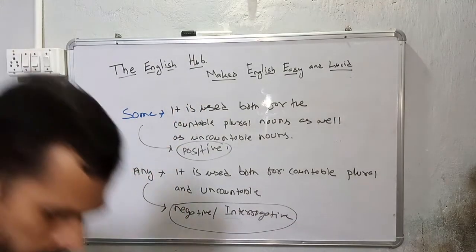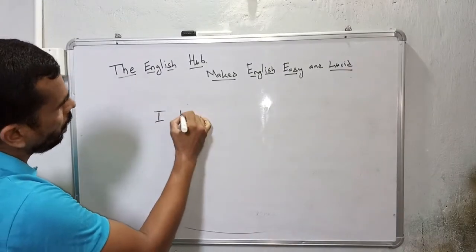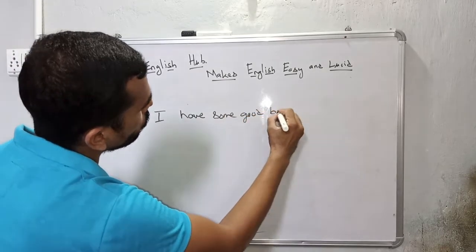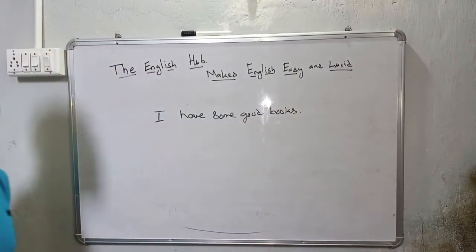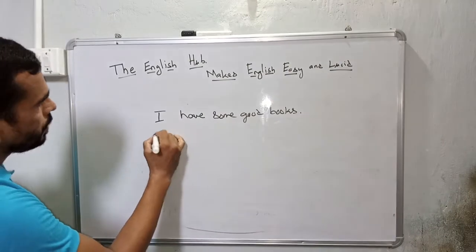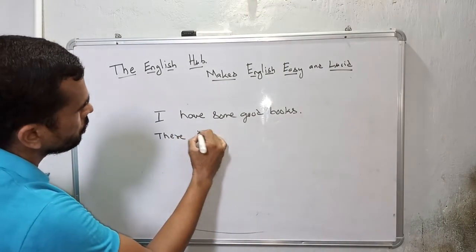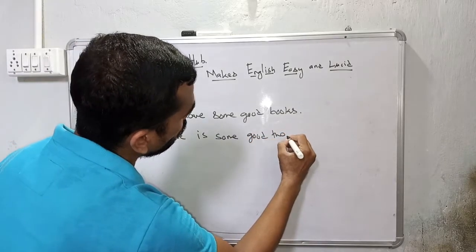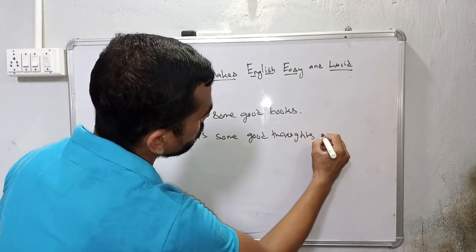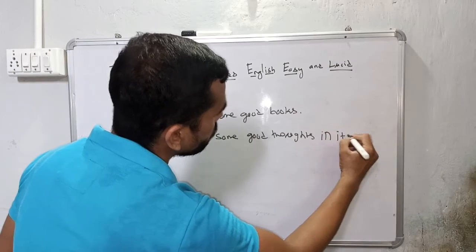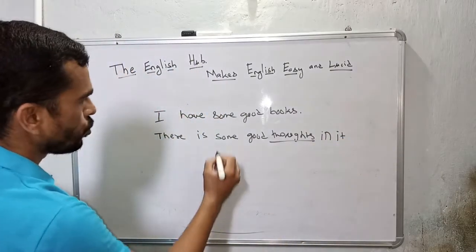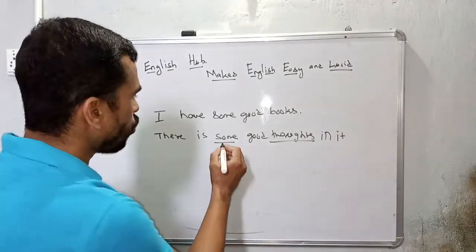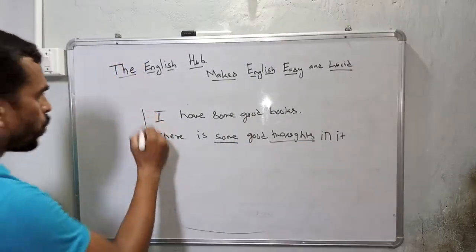Now I am going to give you some examples. I have some good books. There are some good thoughts in it. Thoughts, some good thoughts. Thought is uncountable here, so some is used. It is a positive sense.